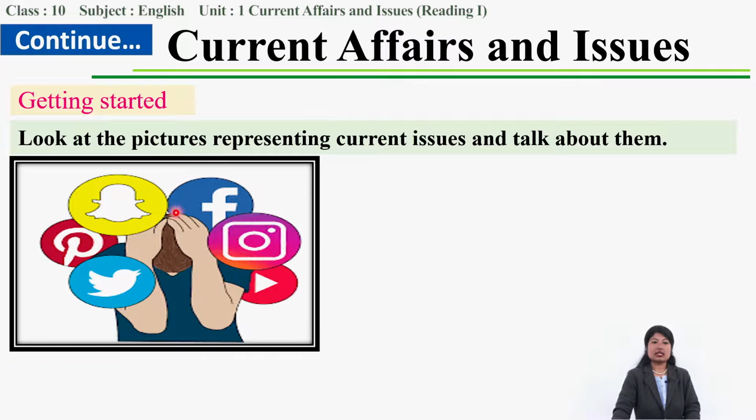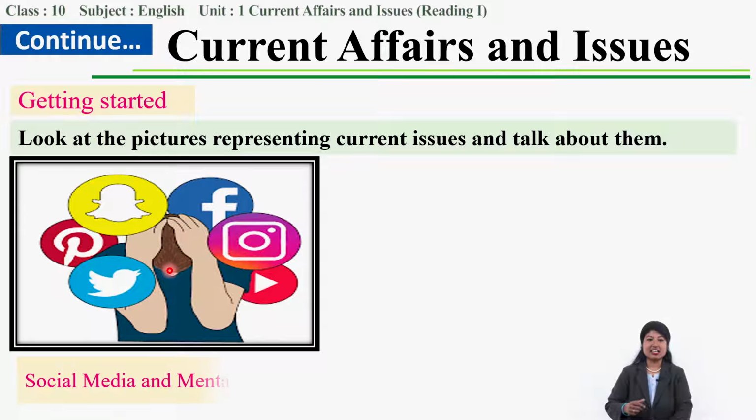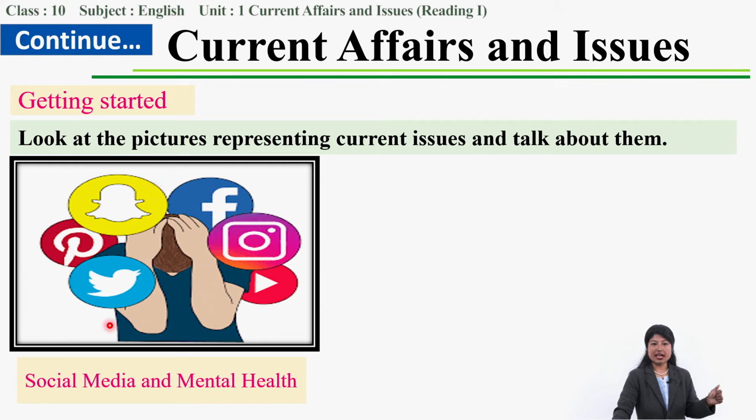So these symbols represent different social media apps, in relation with mental health. How is our mental health being affected by the use of these social media apps?